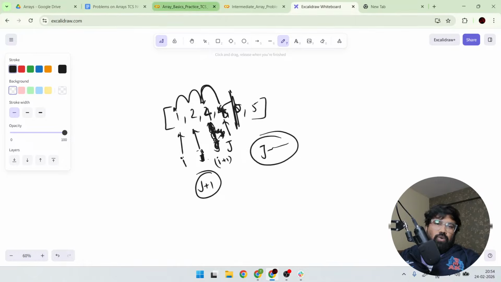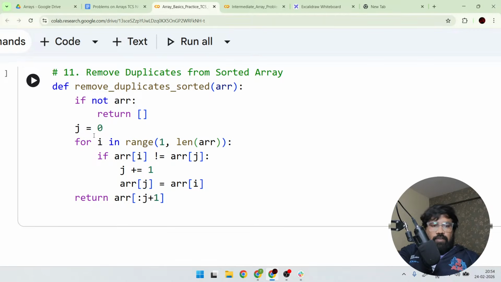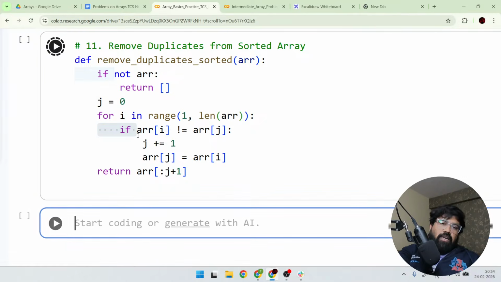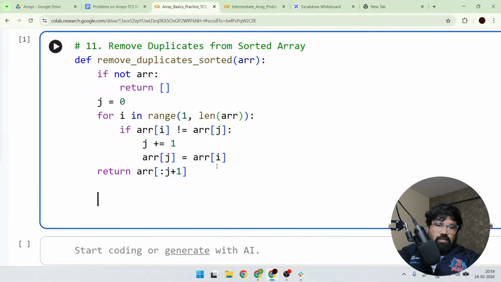So let's see the code simply so that you can understand how we are doing here. See, for example, j is equal to 0. So I am executing it so that you guys can understand this. Okay, array input is not given. Just give me a second, guys. Okay, so we'll manually check it.